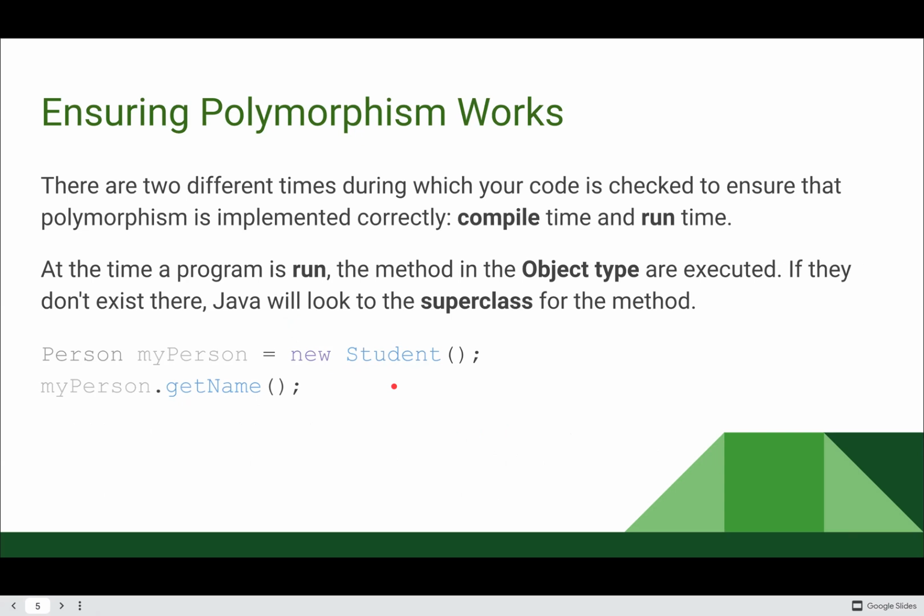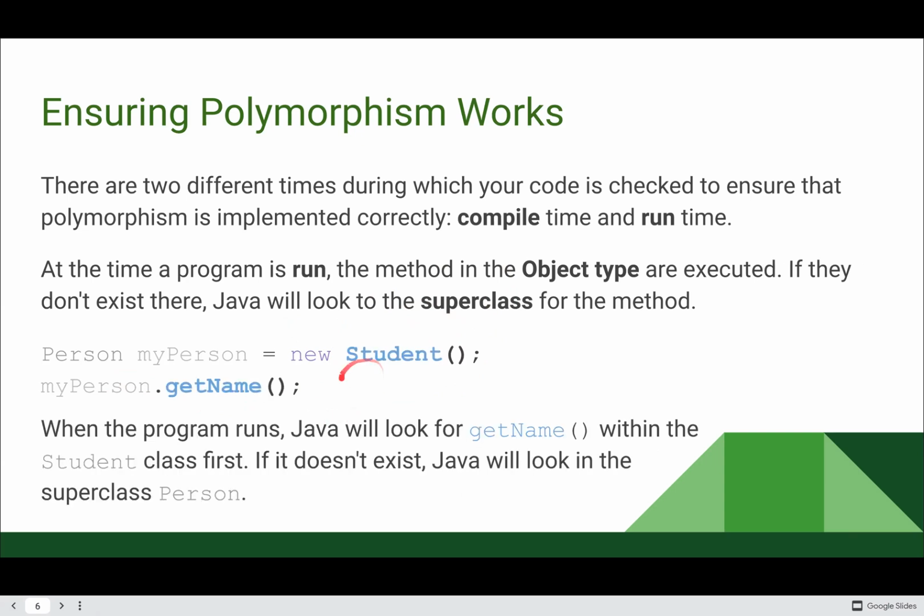And then during runtime, the method in the object type will be executed. So when I call myPerson.getName, Java is going to look inside of the Student class first for that getName method. If getName doesn't exist within Student, then it will check in the superclass Person, but it will first check in the object type rather than first checking the reference type.